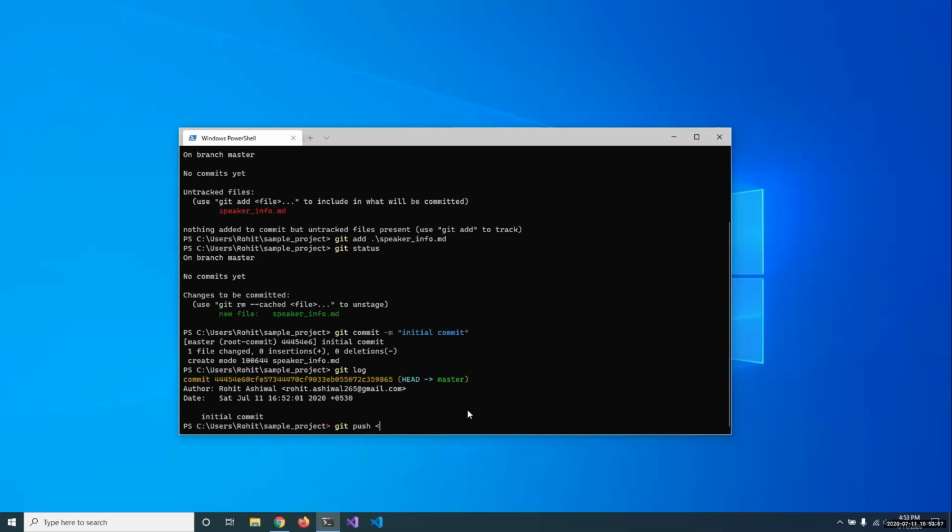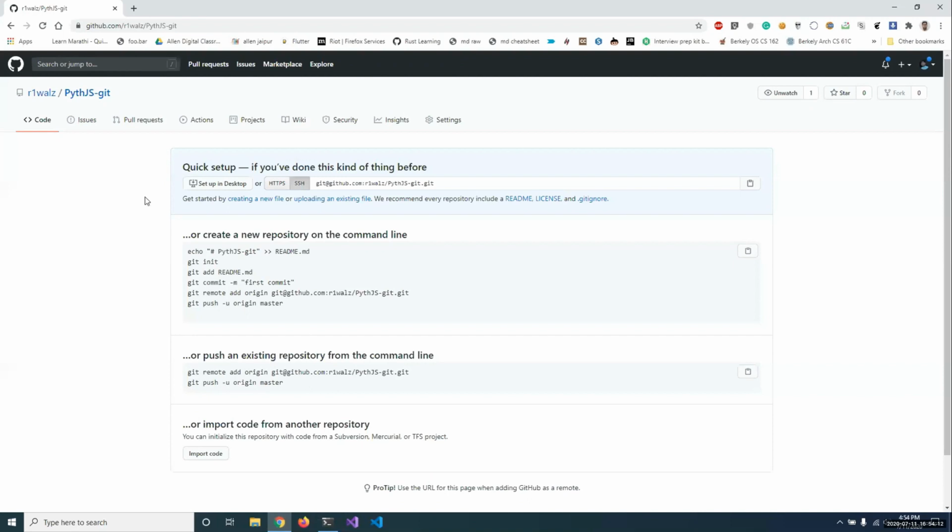git push, and it takes two arguments. The first argument is a remote. Now what is a remote? A remote is basically a URL which points to a remote repository which is available to all through the internet. I created this repository beforehand, since Abhishek already told you how to create repositories. It is named python.js-git, and this URL that you can see here is our remote URL, or remote.